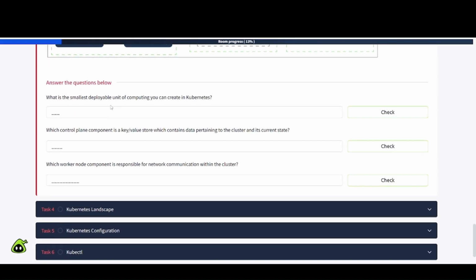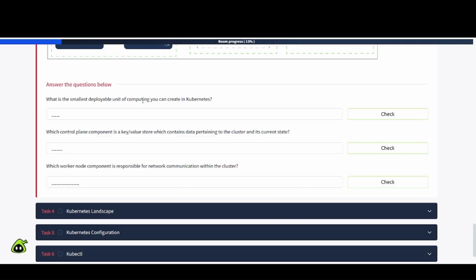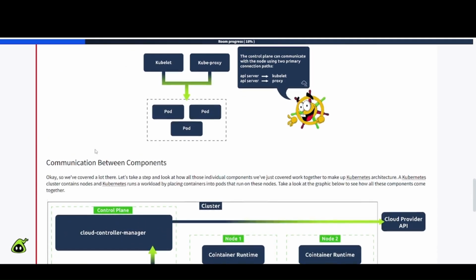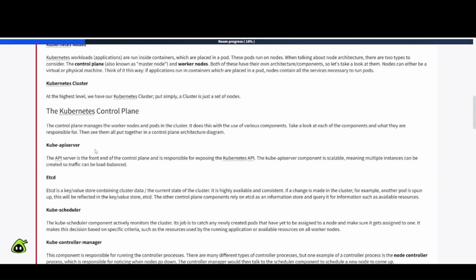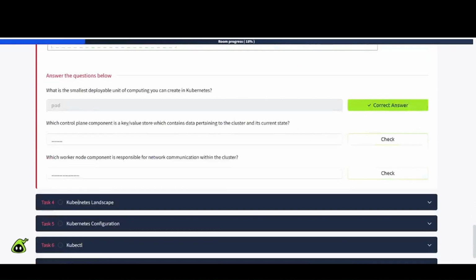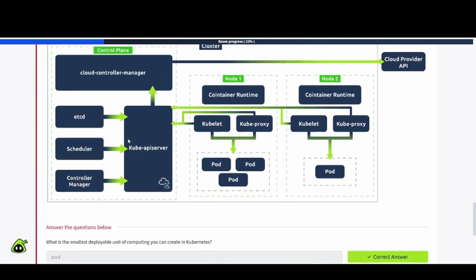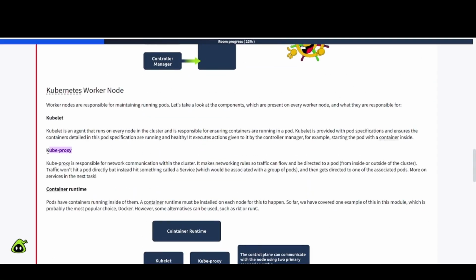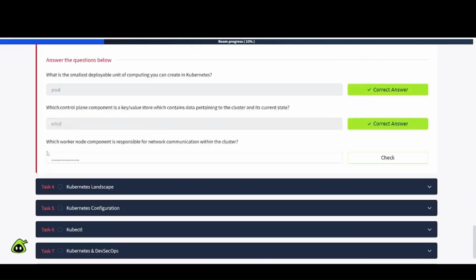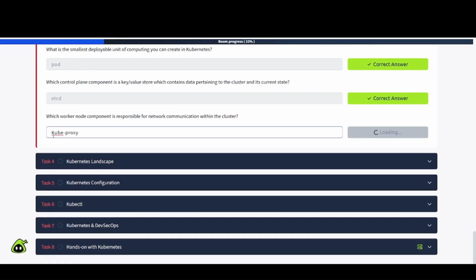Some questions. All right, so let's take a look here. What is the smallest deployable unit of computing that you can create using Kubernetes? Well, we know that's going to be a pod. Which control plane component is a key value store, which contains data pertaining to the cluster in its current state? And I believe that was etcd. That's what I was looking for, etcd for that one. Okay, which worker node component is responsible for network communication within the cluster? And I believe that was the proxy, kube-proxy, is what we're looking for here. So we're going to plug that in, and we're going to continue on.